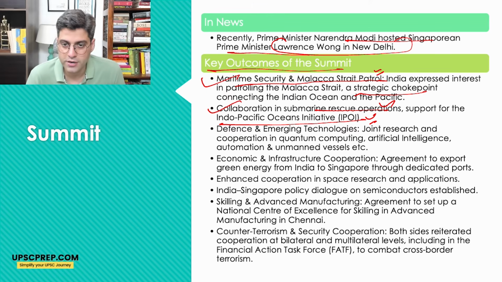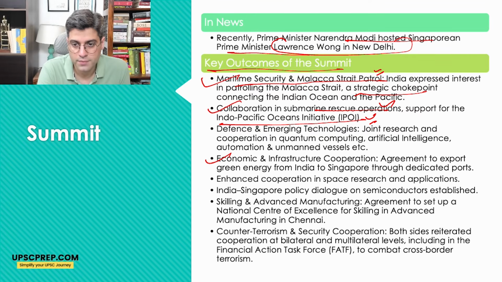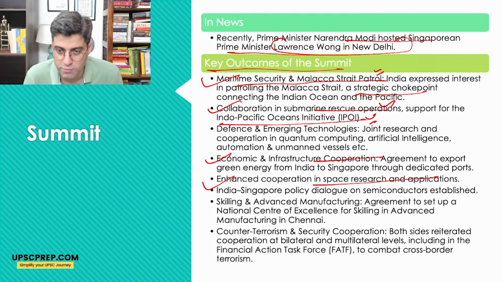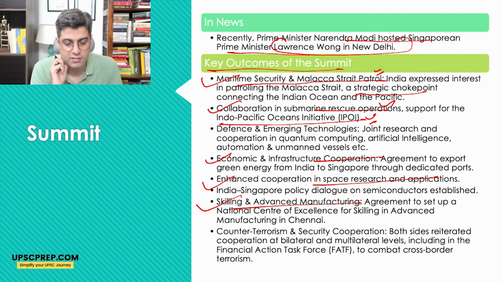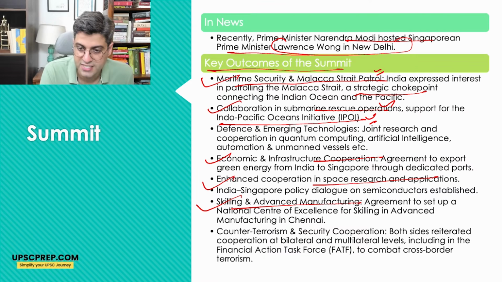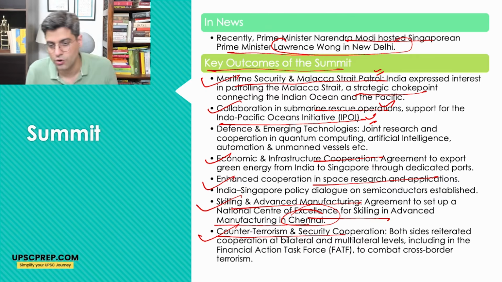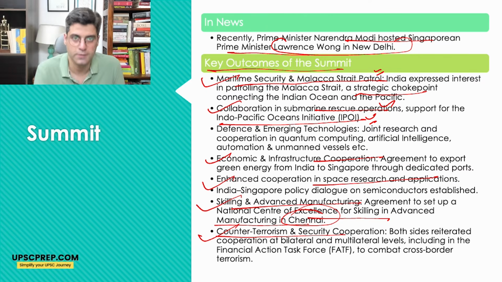Both have collaborated now in submarine rescue operations. Defense and emerging technologies, both countries will be working together in terms of joint research. Economic infrastructure and cooperation, right? Enhanced cooperation in space research and applications, both countries will be working. An India-Singapore policy dialogue on semiconductors has also been established. Skilled and advanced manufacturing, again, both countries have come to an agreement to set up a national center of excellence for skilling and advanced manufacturing in Chennai. And counter-terrorism and security cooperation has also been strengthened.